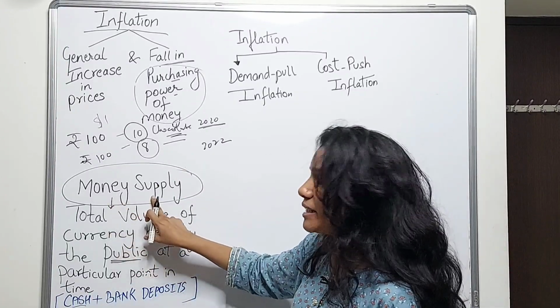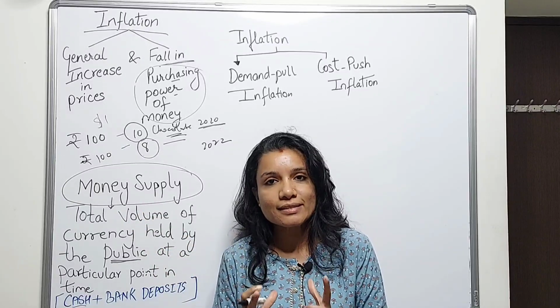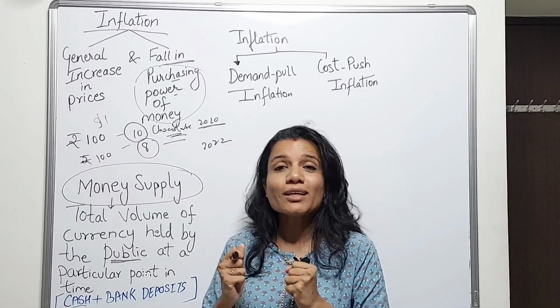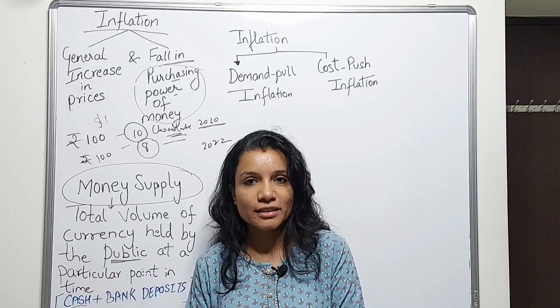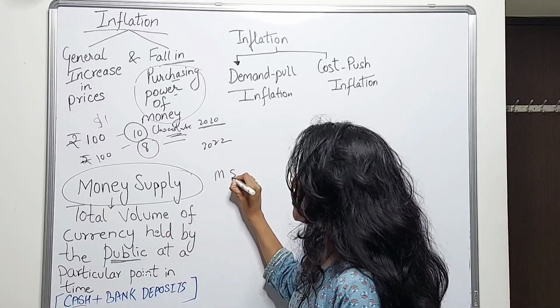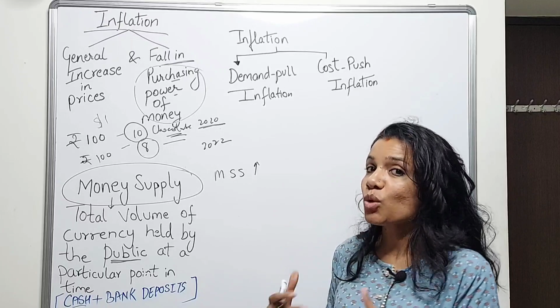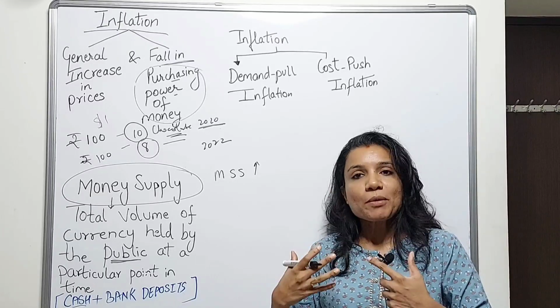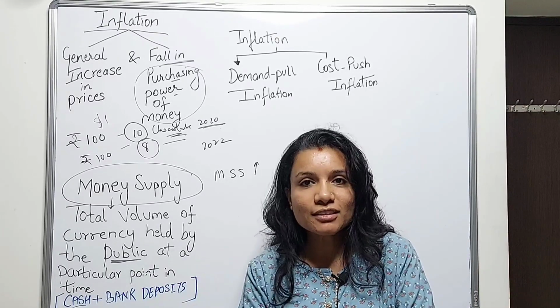As I said, money supply is the total currency in circulation, meaning the total money with us, the people of the country. So if the money supply increases, what does this mean? This means the money with the public, the people in the country, increases.